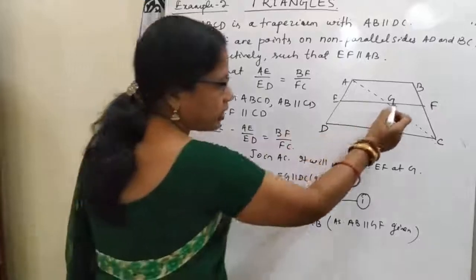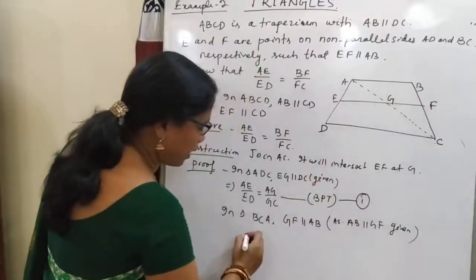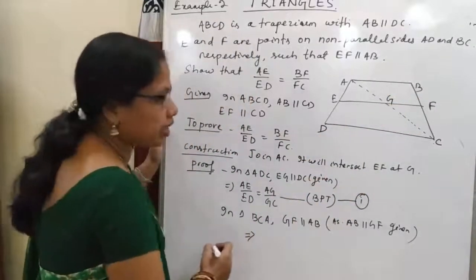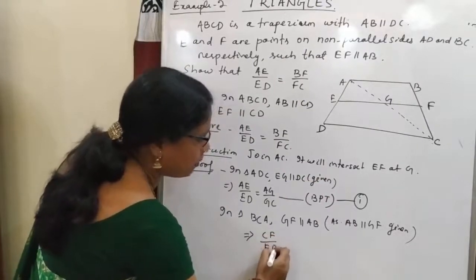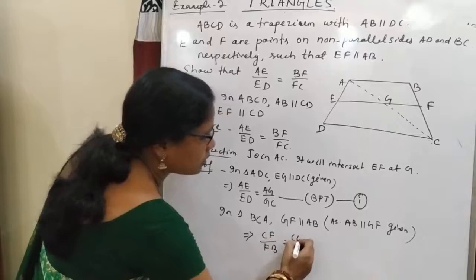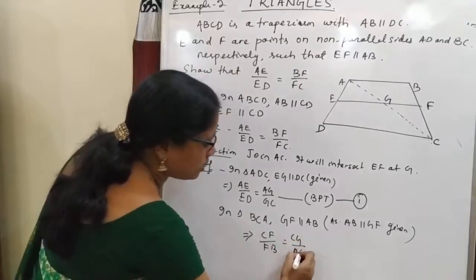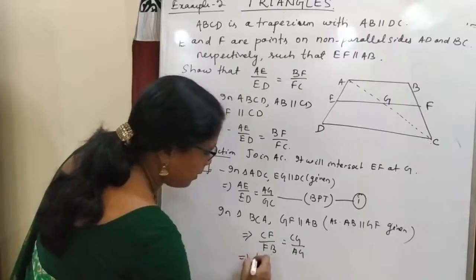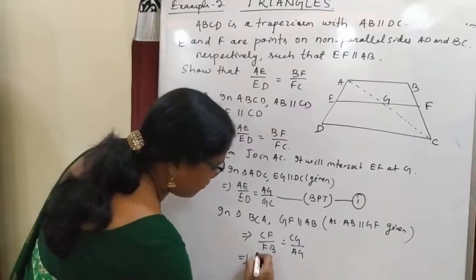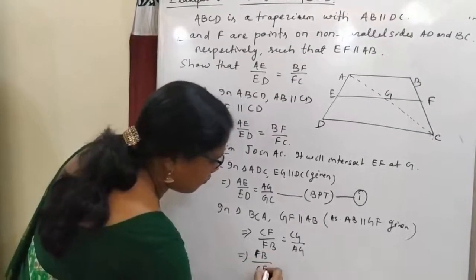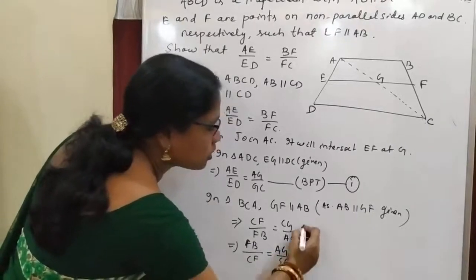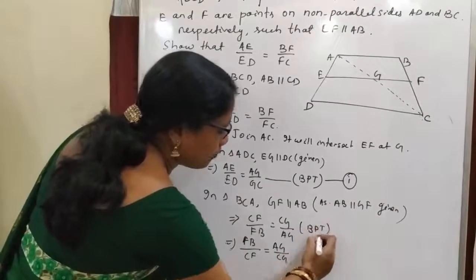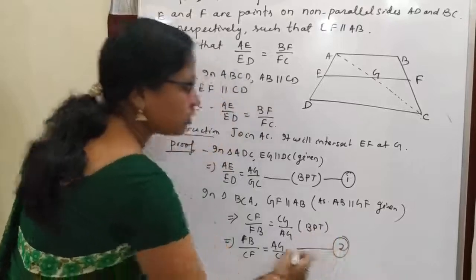So here GF is parallel to AB. So by BPT, basic proportionality theorem, CF by FB is equal to CG by AG, or this implies FB by CF is equal to AG by CG. So this is due to BPT. So let this be our equation 2.